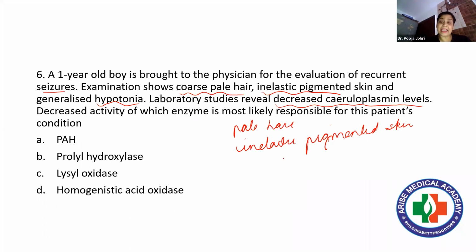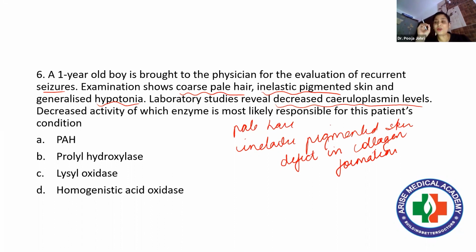Or we can say there can be some defect in collagen formation, isn't it? That is why generalized hypotonia is there. Now laboratory studies, what are they saying? They are saying that decreased ceruloplasmin level is there.